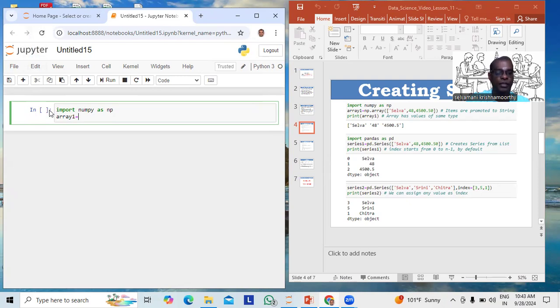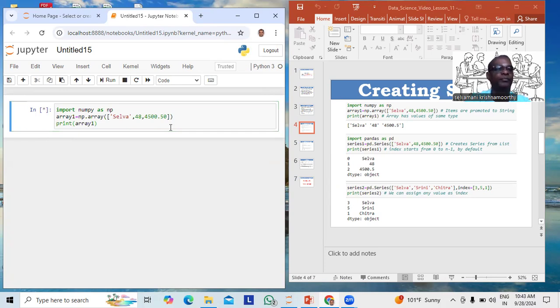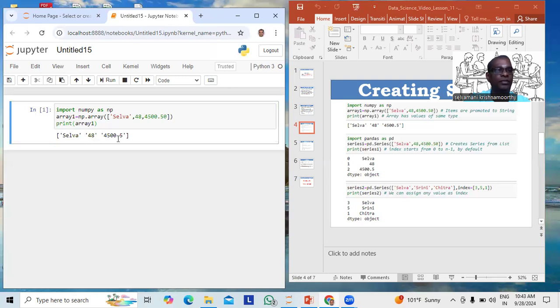Array 1, the data set. This is what we already studied, np.array. Within square brackets, that means a list. I want to give one string, one integer value, one float value. Okay, good. So now the array is created. Let us check the content of the array. All elements will be promoted to string. See it here, within single quotes, within single quotes, within single quotes.